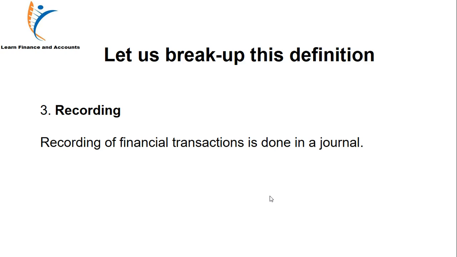Similarly, all the transactions that we write in a book, that book is called a journal, and there we write all the transactions which happened in the day. As in a bank, there is a day book where all the transactions are written for the day. So recording is done in a journal.